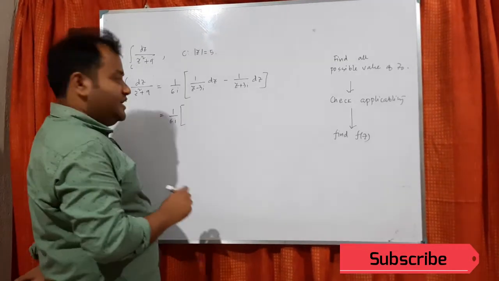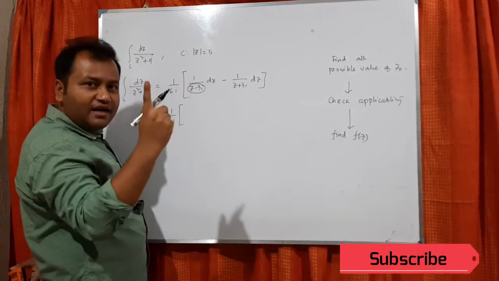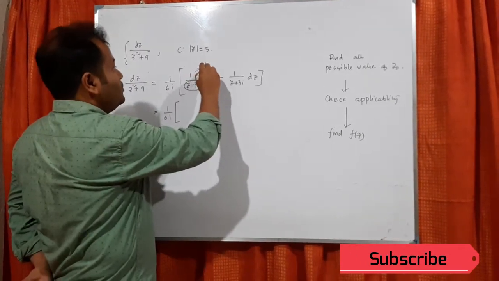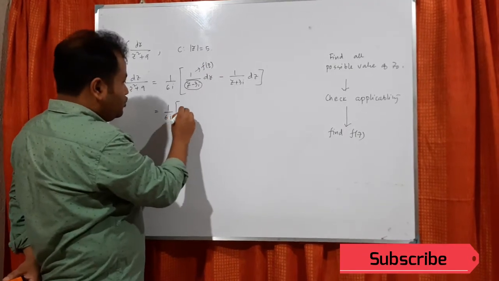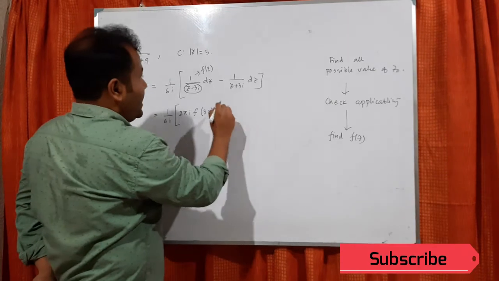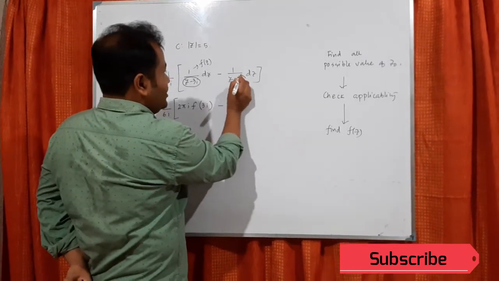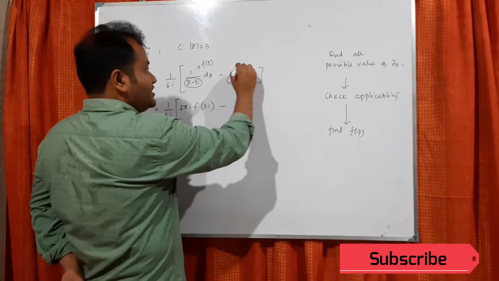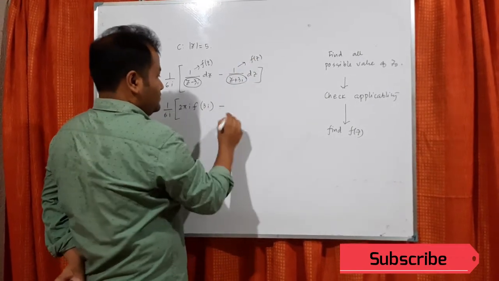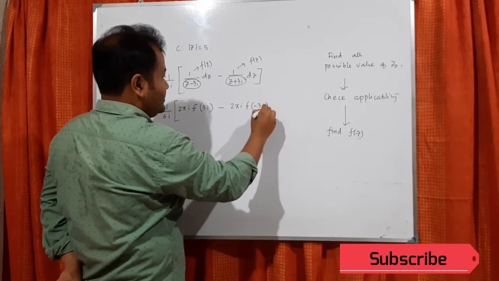What is f of z? So this is z minus z0. So what is remaining? 1. So f of z is 1. So it will be 2 pi I f of 3i minus here z minus z0 is z plus 3i. So what is remaining? So this is 2 pi I f of minus 3i.